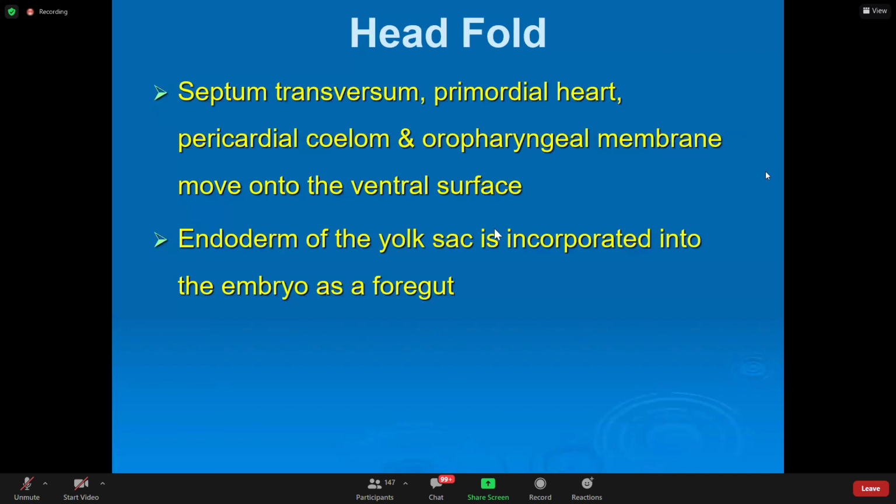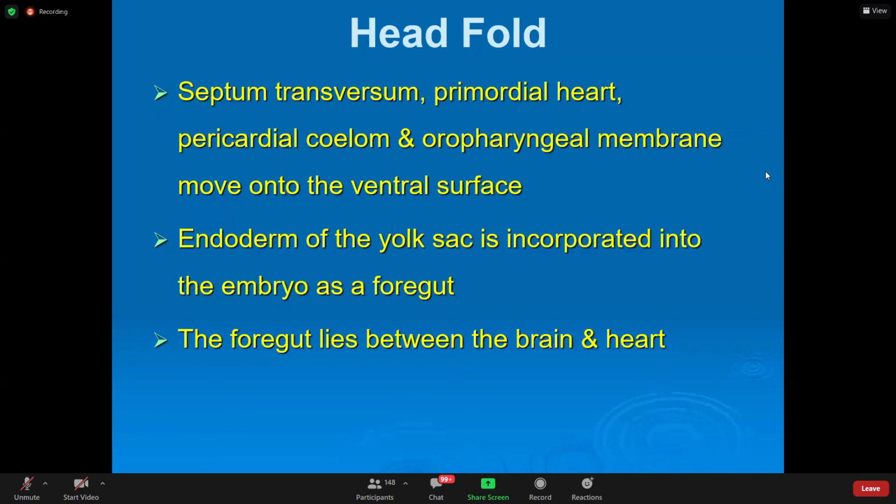So the endoderm of the yolk sac is incorporated into the embryo as foregut. हम जब foregut का डेवलपमेंट देखेंगे तो उसमें पता चलेगा क्या क्या चीजें डेवलप होती हैं. But foregut आया कहाँ से? Because of yolk sac endoderm. वह कैसे? Because of head folding.